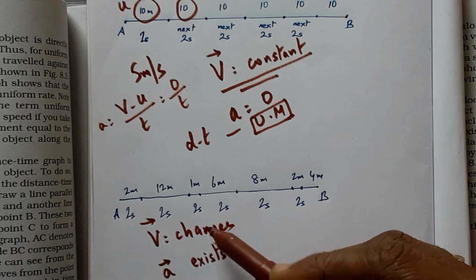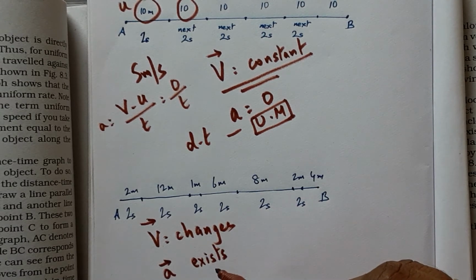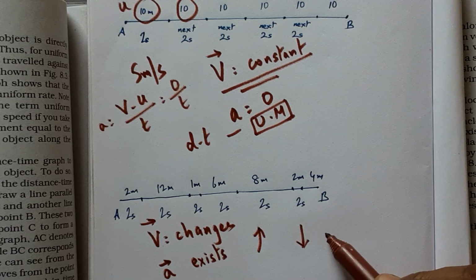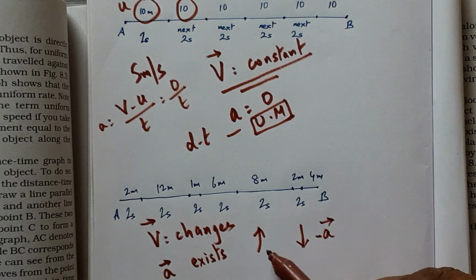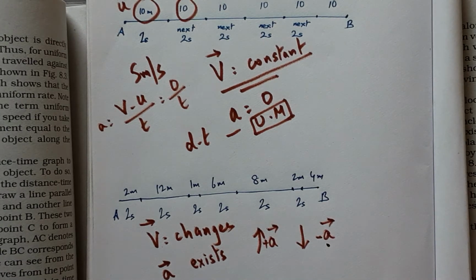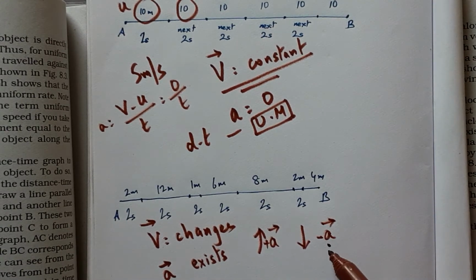So in this category, acceleration exists. It either increases, which is acceleration positive, or decreases, which is acceleration negative. This is called retardation. This is increase of speed, and this is decrease of speed or coming to rest by applying of brakes.